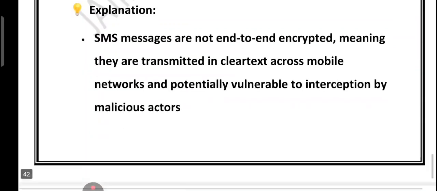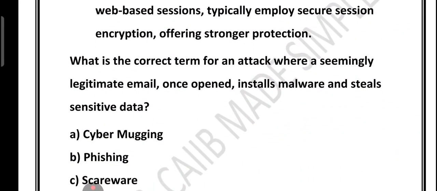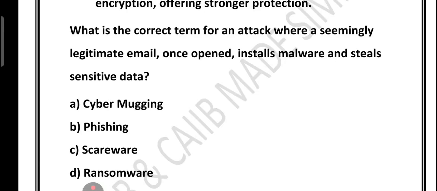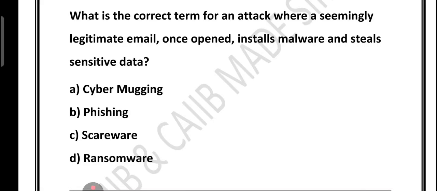Now friends, let's look at the next question. The next question is, what is the correct term for an attack where a seemingly legitimate email, once opened, installs malware and steals sensitive data? Cyber mugging, phishing, scareware, ransomware. So what do you think about cyber mugging?